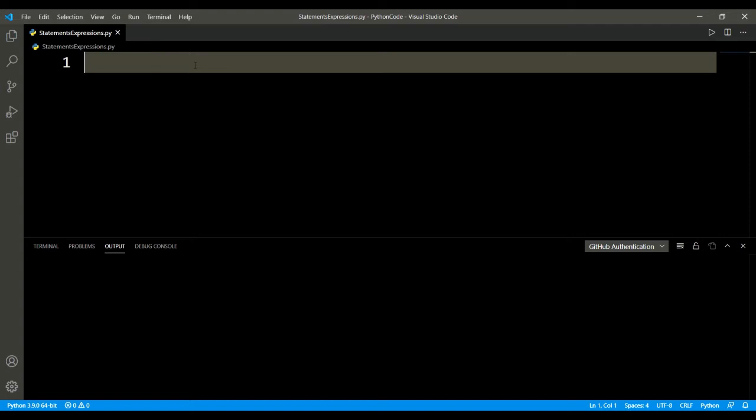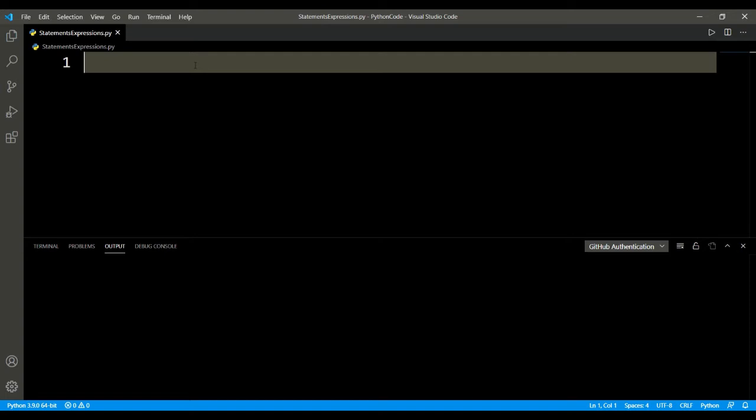Python variables. If you haven't seen it, check it out, because there, when we were talking about variables, I said variables can be used in a statement or expression and its value will be substituted, right? So that's what we are going to start with today. What is this statement and expression, and where is this value exactly going to be substituted? Right? So let's get into it.